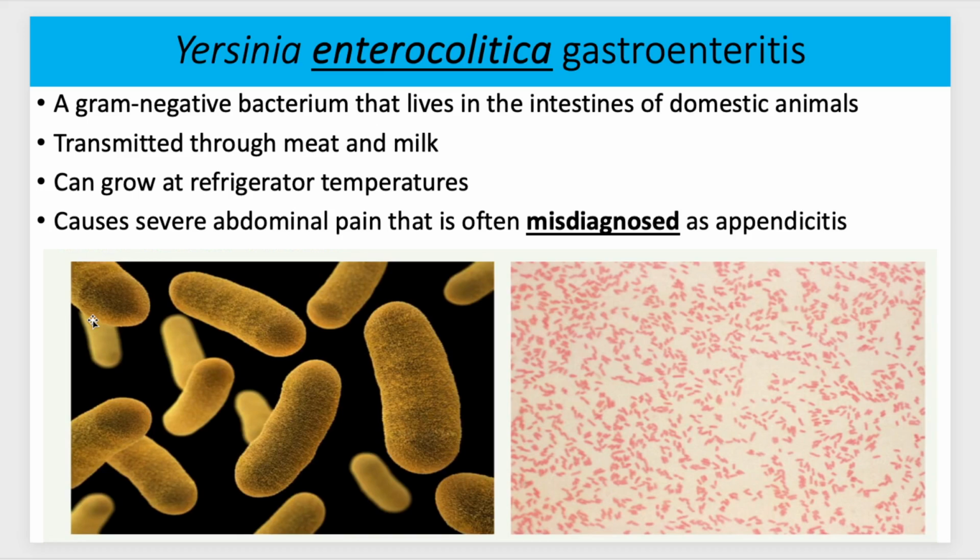And I got food poisoning once from a place, I forget what it's called now, Lambert's. You know, they have the huge rolls and the great food. And anyway, I thought I had appendicitis because of where the pain was, but it turned out to be food poisoning. But it's often misdiagnosed as appendicitis because it hurts right in that same area of your stomach where, when your appendix gets inflamed, you also feel pain.